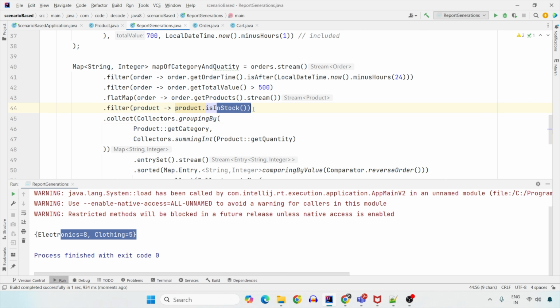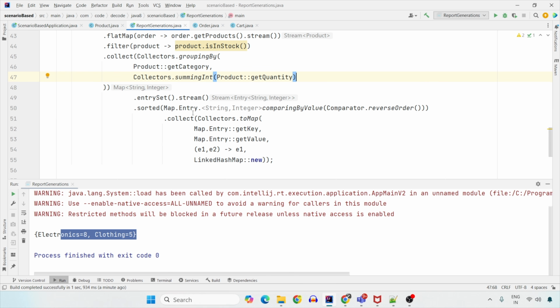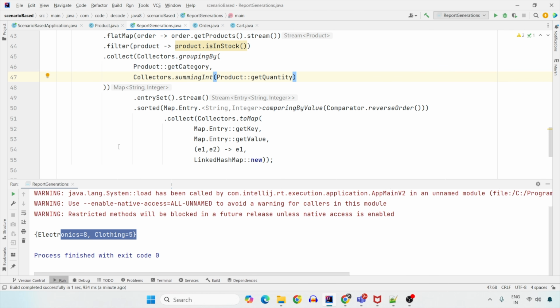We are grouping on the category and finding out the total quantity for that category that is being sold. And you can see there was no order after that. Anything that we do after this is all about the products and not about the orders. And that's how we have sorted it, and we have printed it by preserving the linked hash map.